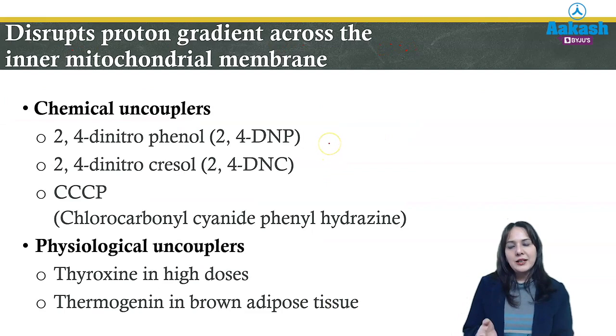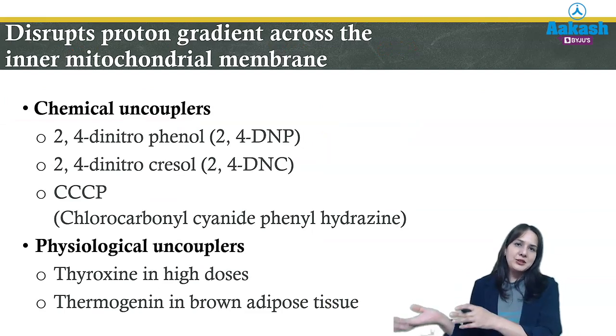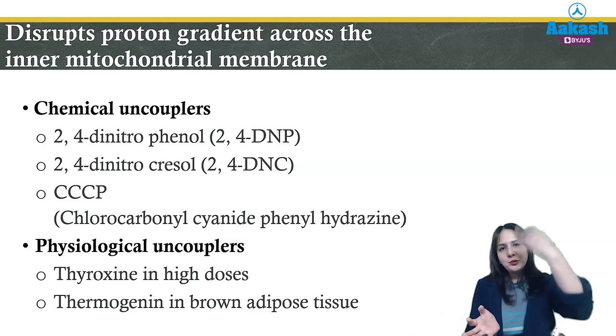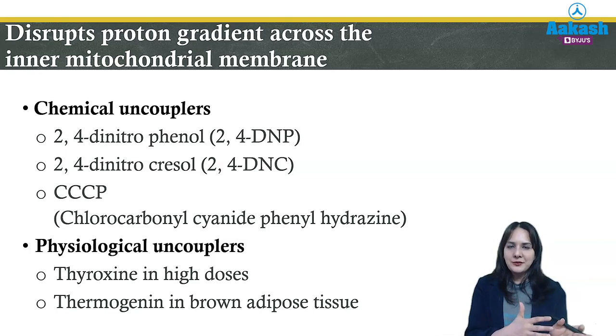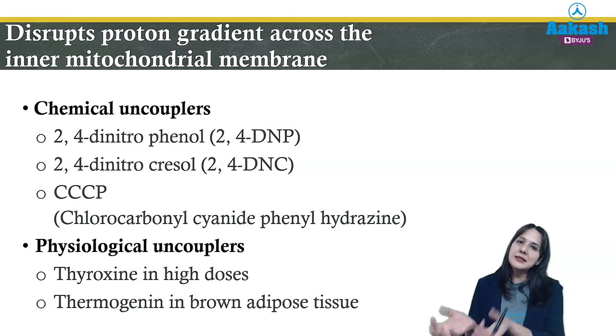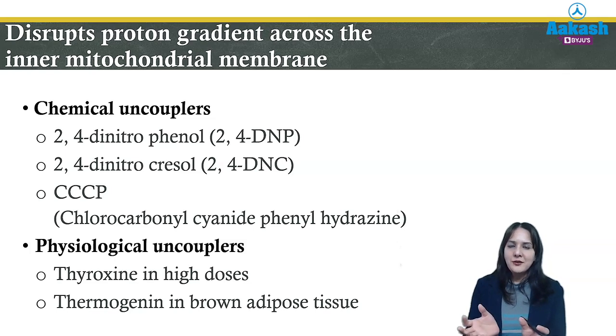Next is, what are uncouplers? So we know that electrons which are transported will also move protons to the intermembrane space, and these protons finally enter complex 5 to form ATP. So if this is disrupted, what will happen? ATP will not be formed. Rather, the energy which is formed will be dissipated as heat, which will increase the body temperature. So chemical uncouplers are those which disrupt the proton gradient across the membrane space, such that these protons are not used for ATP synthesis, rather they are dissipated as heat.